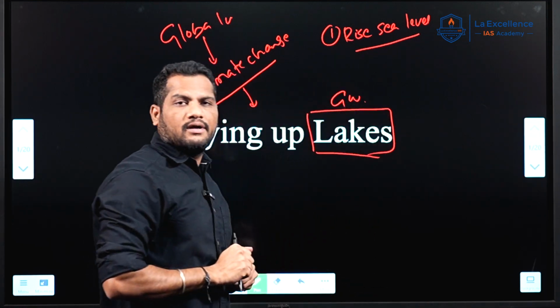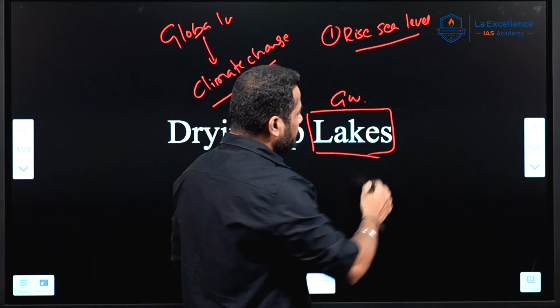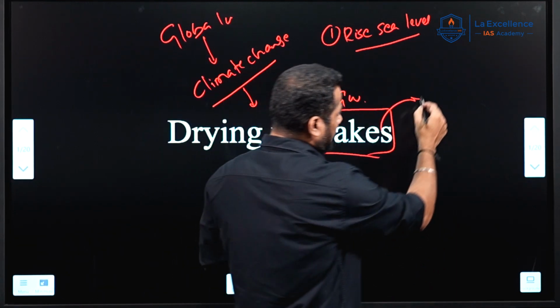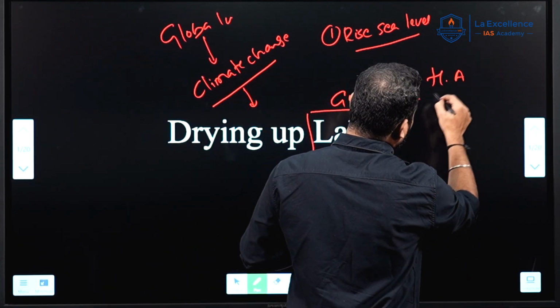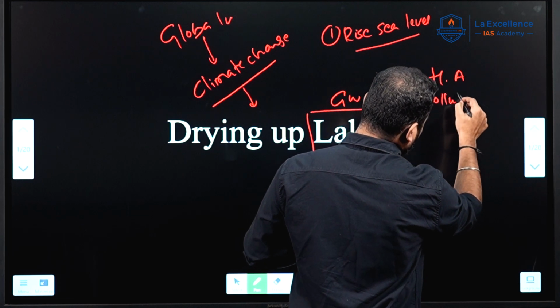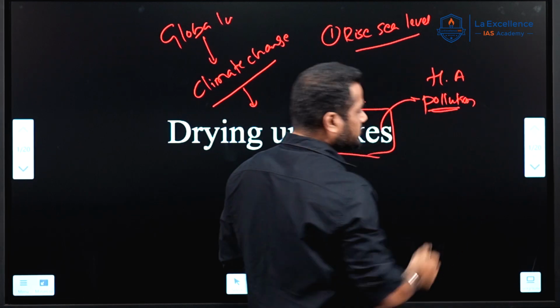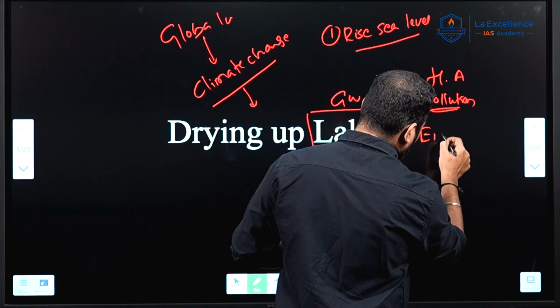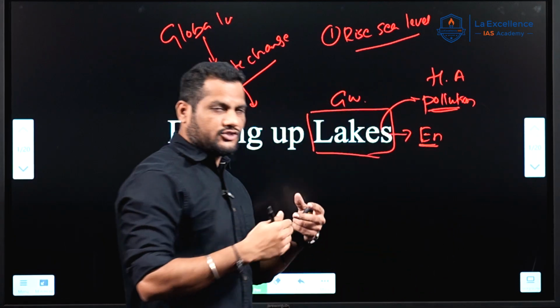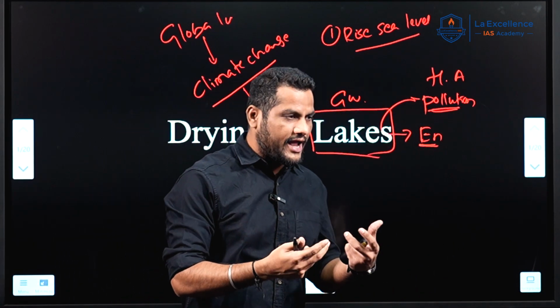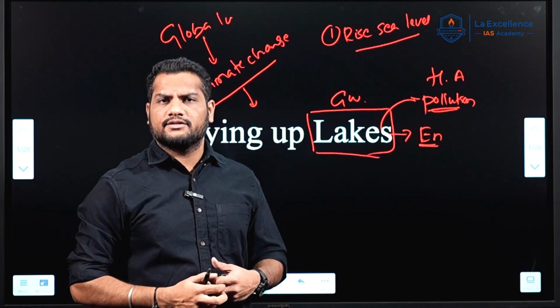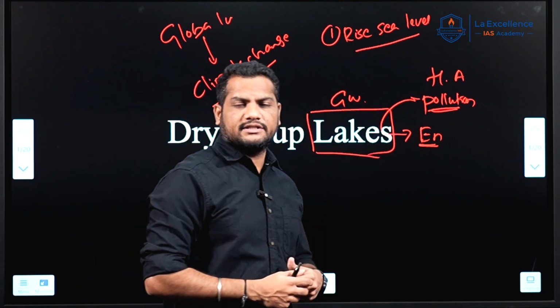On the other hand, these lakes are getting affected by human activities. What are those human activities? Pollution, like industrial or sewage, and also encroachment from human activities, such as construction of buildings, construction of dams, and expansion of urban areas. Because of this also lakes are disappearing.